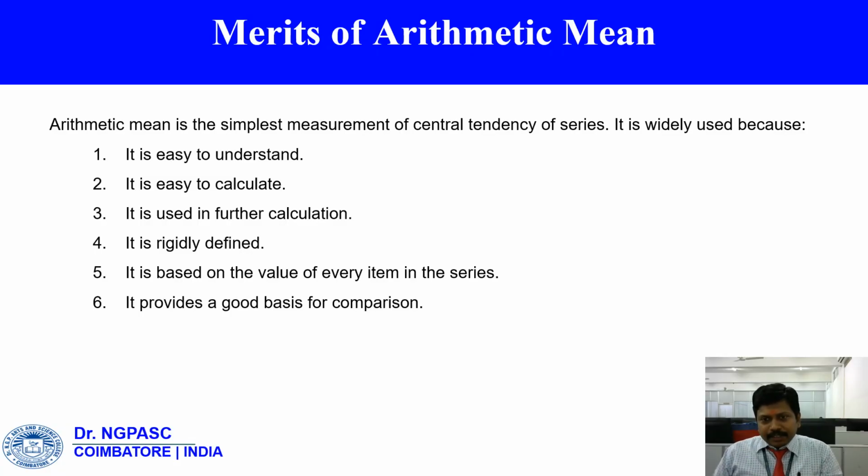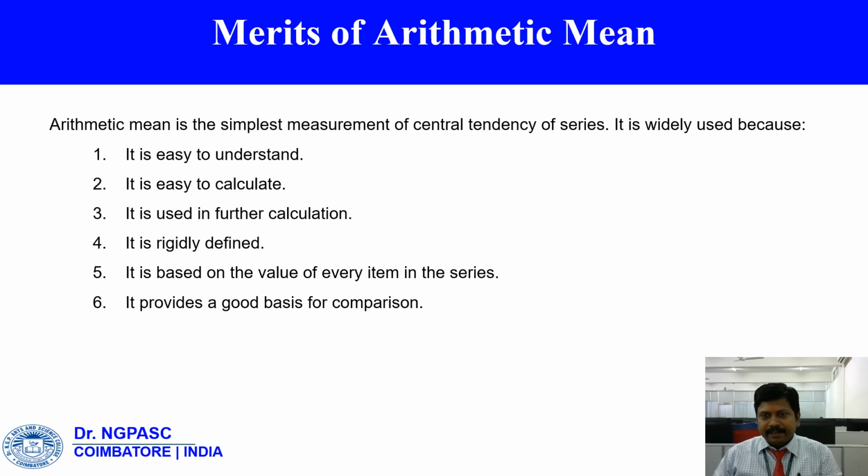Next, we have to see the merits of arithmetic mean. Arithmetic mean is the simplest measurement of central tendency. It is easy to understand and easy to calculate, used in further calculation, and it is rigidly defined. It is based on the value of every item in the series.